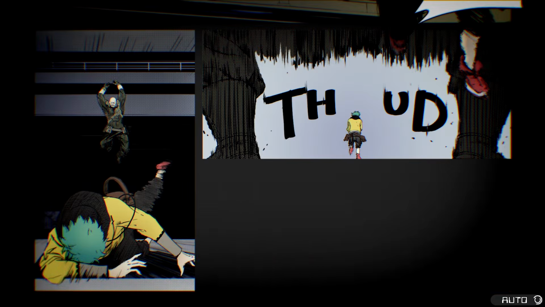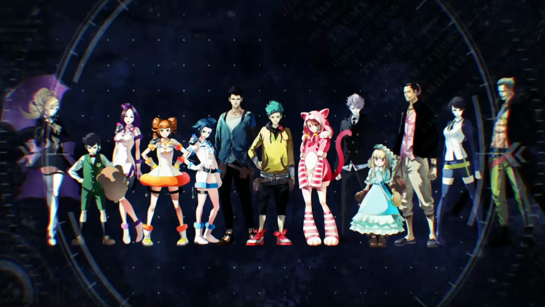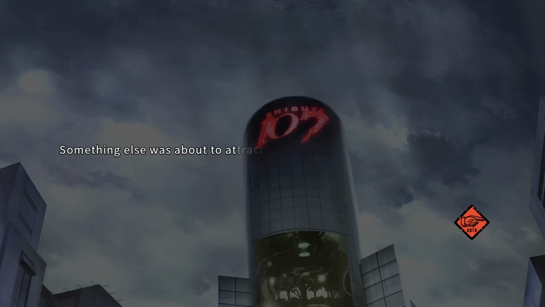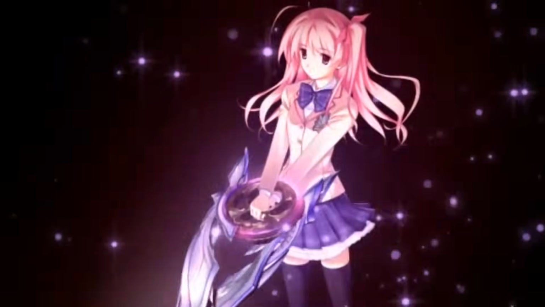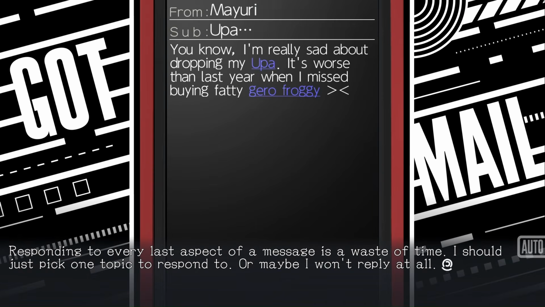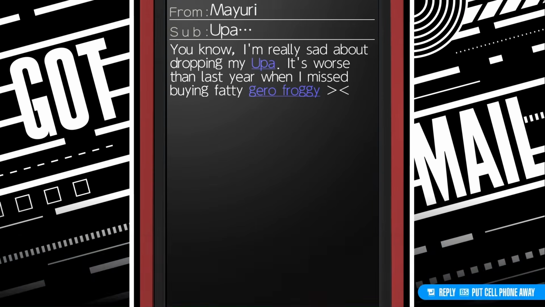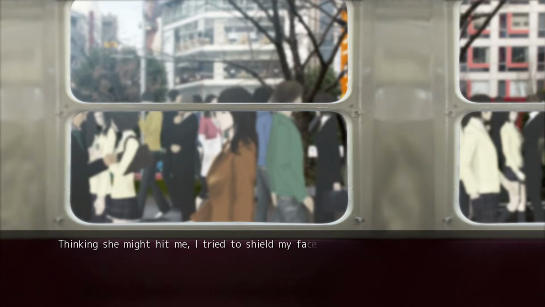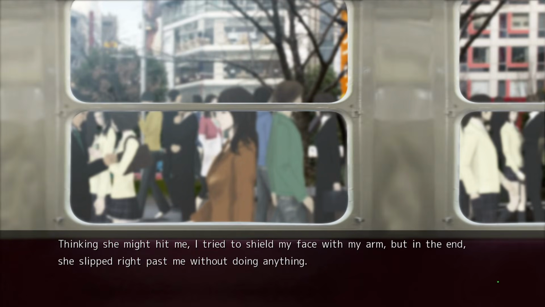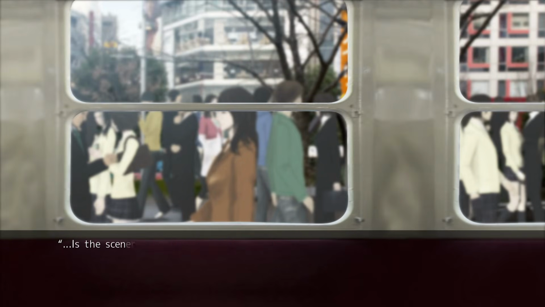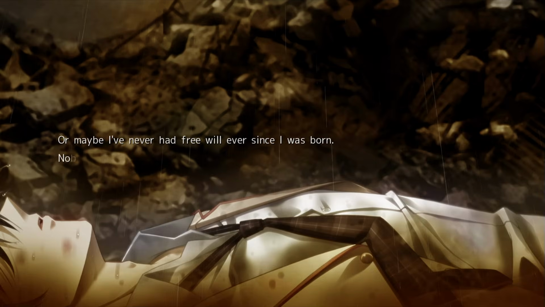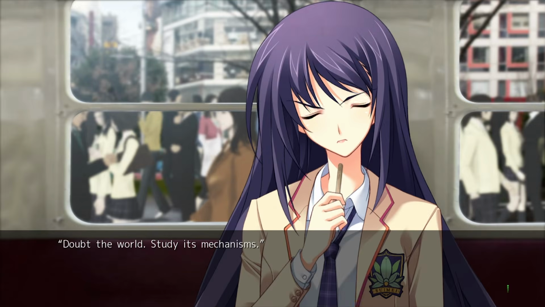Each mainline entry in the franchise has a somewhat self-contained plot, its own unique cast, typically its own unique setting, and its own central sci-fi concept. However, they all build upon their predecessors to make an overarching storyline, and they are additionally tied together in the way that the series thematically revolves around 2 things. Firstly, addressing the question, is the scenery your eyes perceive truly real? And secondly, exploring the contention between free will versus determinism. And at the intersection of both, it's also about questioning the very nature of the world, just like science itself.